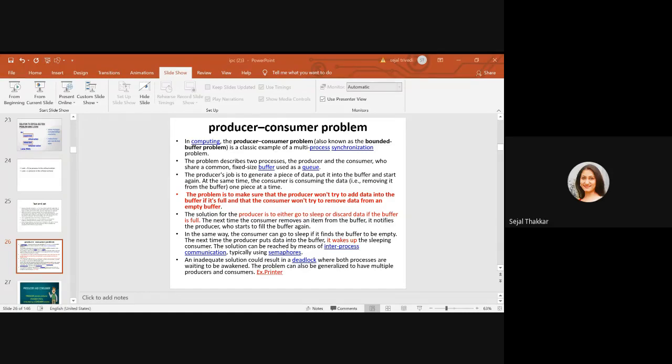Now truck starts its engine and is ready to go. There are still many items to be delivered, but the truck is full, so I have to wait for the next trip. You can see here there are lots of boxes that you have to put into the truck, but the truck is full, so you need to wait. The worker will go to sleep until that lorry comes back with an empty buffer. Now you can see here the producer is sleeping.